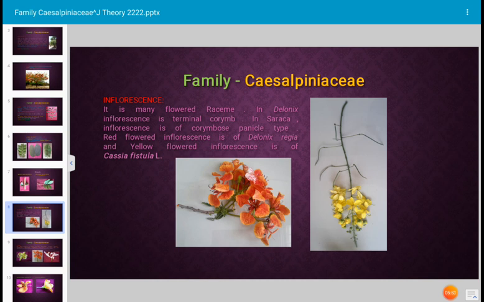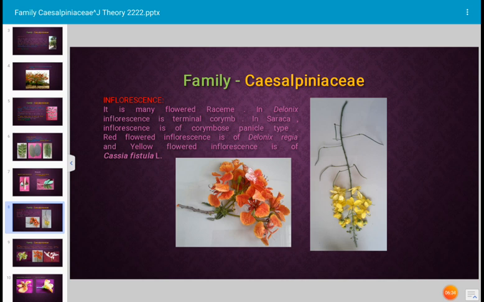What is corymb type of inflorescence? In corymb type of inflorescence, the main flowering axis is very short and unbranched. The flowers are pedicellate. The flowers are placed at the same level at the top. The flowers situated on the lower region of the axis possess long pedicels, and flowers situated at the top region possess short pedicels, so that all the flowers look to be at the same level. This type of arrangement of the flowers on the floral axis is described as corymb type of inflorescence. And that occurs in Delonix regia plant.